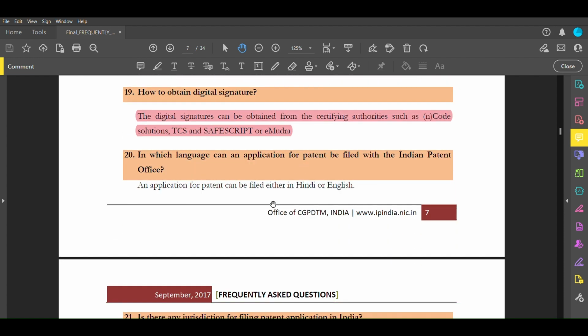In which language can an application for a patent be filed? In the Indian Patent Office, the application can be filed either in Hindi or English. So note that if a question comes, can we file a patent in Hindi? Yes, we can file a patent in Hindi.